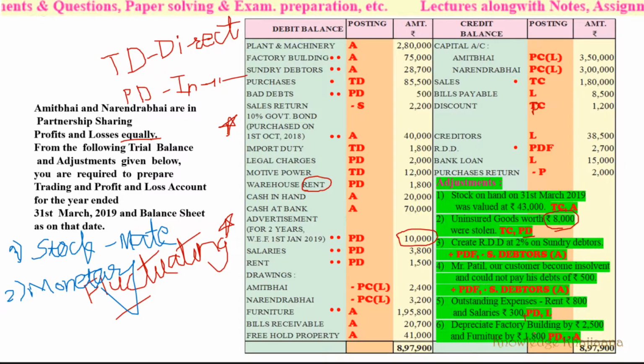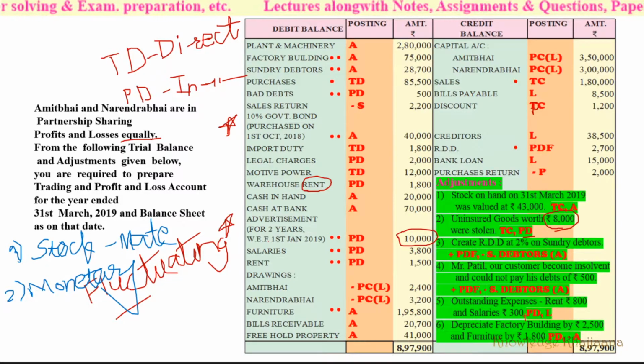Then depreciate factory building by rupees 2,500. See, percentage calculation is not given over here, so it is very easy. It comes in exams also like this, if the amount of depreciation is given directly. So make 2 marks against factory building, and furniture by rupees 1,800, 2 marks for furniture also. 1 mark for calculation of the depreciation, and that much amount you have to record to the profit and loss account debit side, and that much amount you have to deduct from the assets. So these many markings are there.